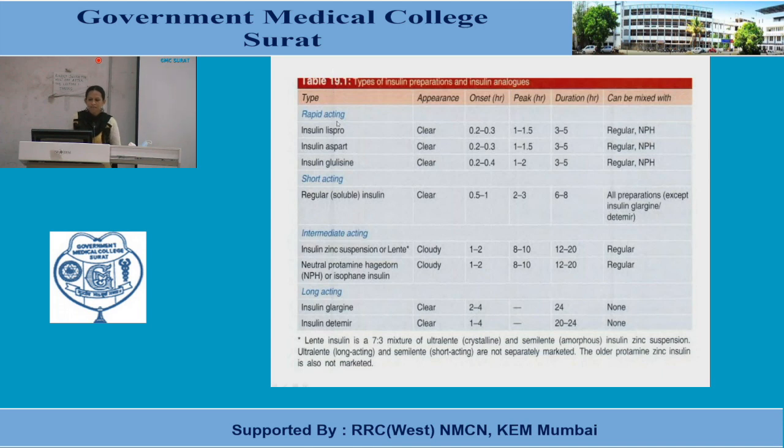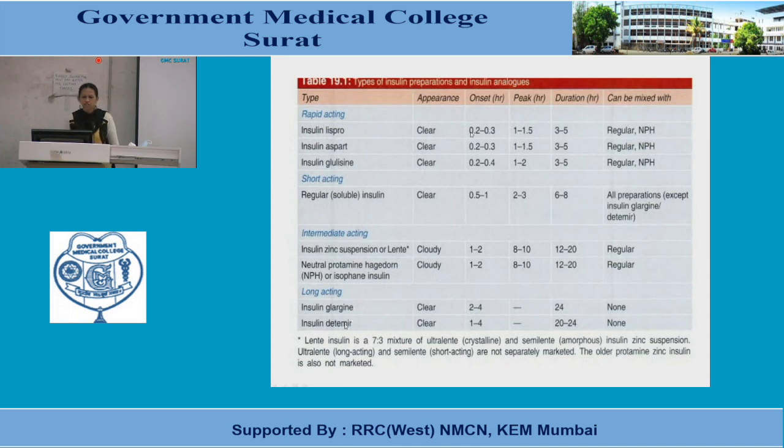Rapidly acting are insulin Lispro, Aspart and Glulisine. Long acting are insulin Glargine and Detemir. So these rapidly acting and long acting insulin preparations are basically insulin analogs. If we go into detail, why are they known as rapid acting?